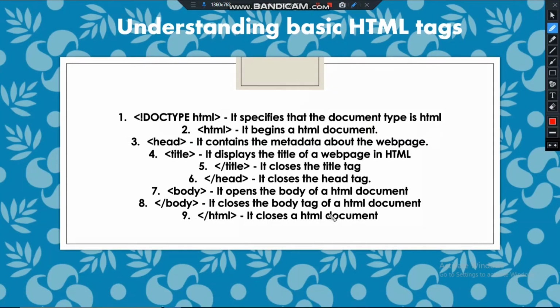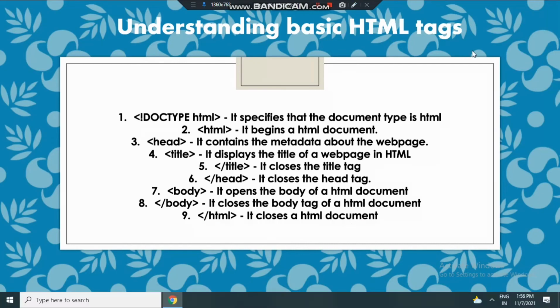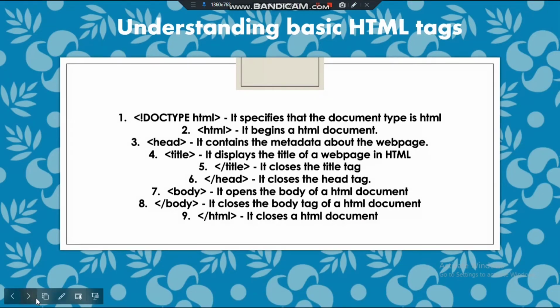So this closes the body tag of the HTML document. This /body means the data will be closed, and this /html closes the HTML document. Okay, so I hope you understood these basic tags. Now we will see practical code.